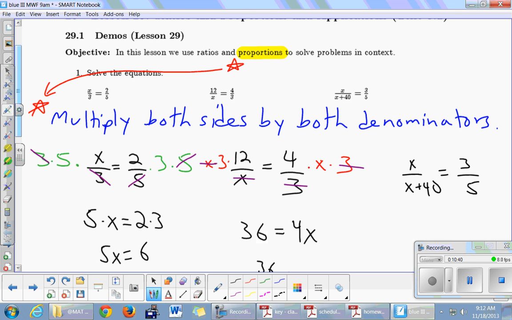So what are we multiplying by? X plus 40 times 5. That's right. So I'm just going to put it like this. And then you guys can tell me what mistake I made, but I'm going to put x plus 40 times 5 on both sides.